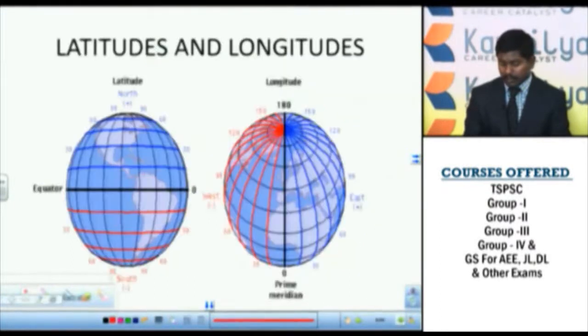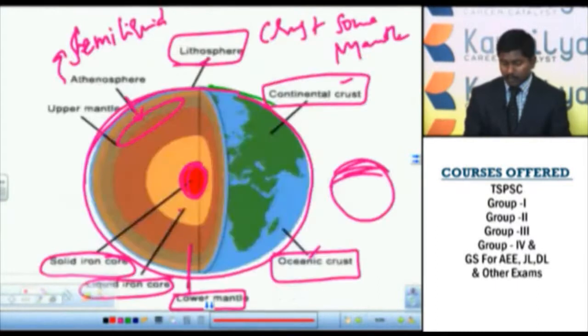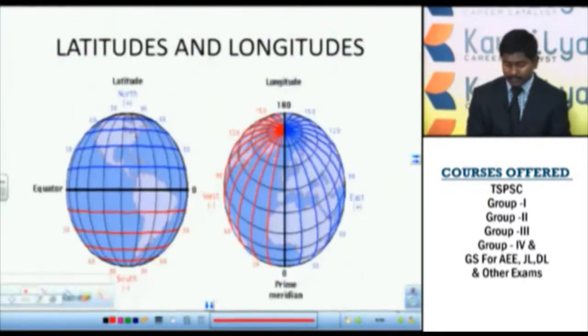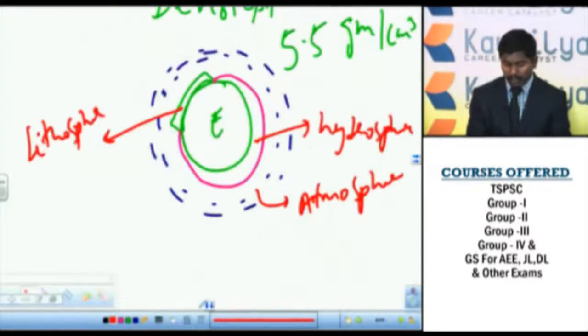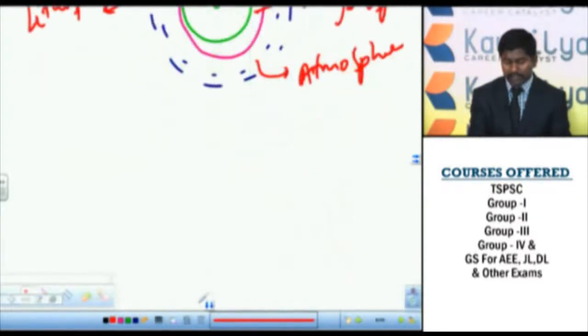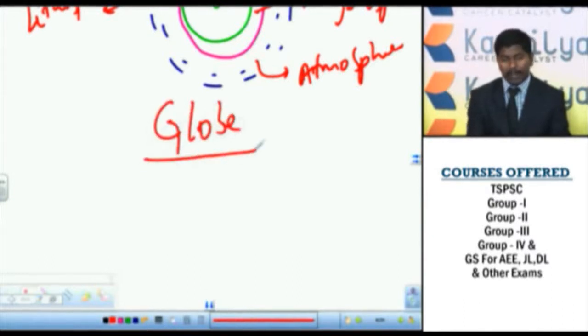Now coming to the particulars of the earth, to study this earth we have to know a model of the earth. As I told you, the shape of the earth is geoid, but we cannot have an object like geoid shape, so you will take the globe as the paradigm or a model of the earth.